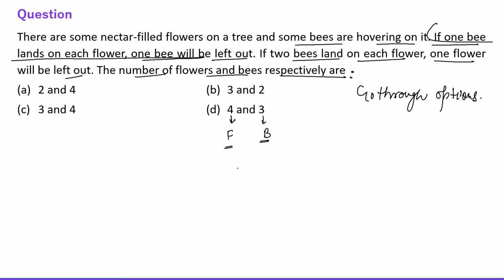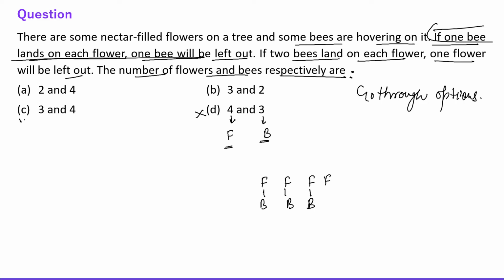So let's say there are 4 flowers and 3 bees, right? So if 1 bee lands on each flower, 1 bee is left out? No, here 1 flower is left out, right? So this is not the correct answer, right?